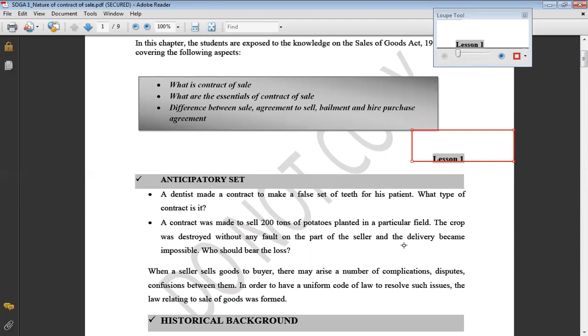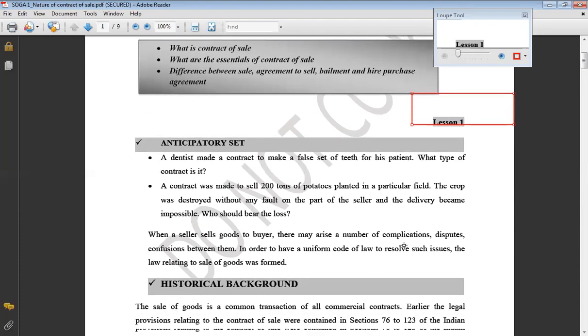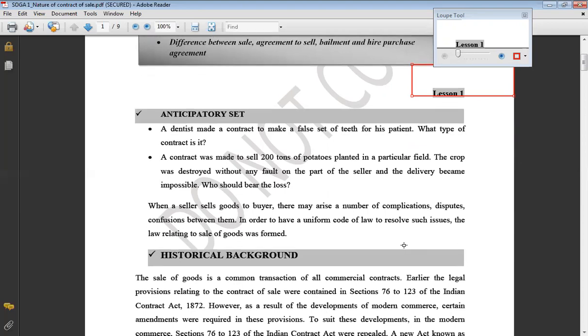So in this case, the question is, who shall bear the loss of these potatoes? The person who has agreed to buy it, or the person who has agreed to sell these potatoes? The answer to all these questions will be taken up in this topic one by one.